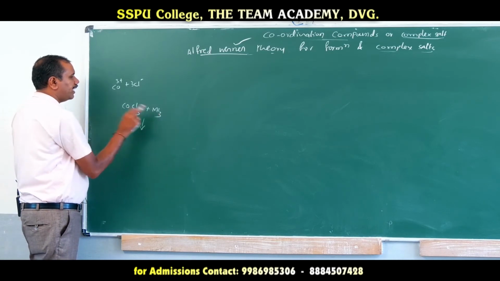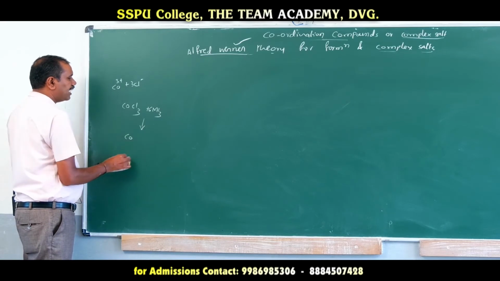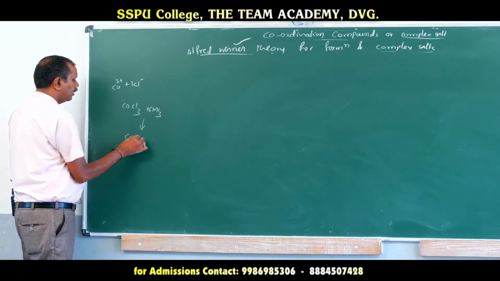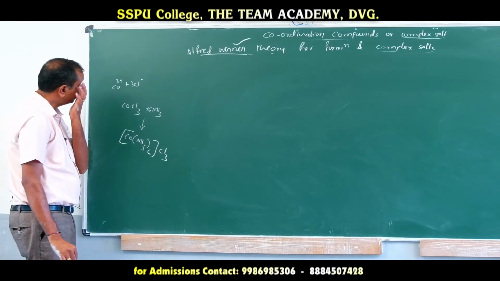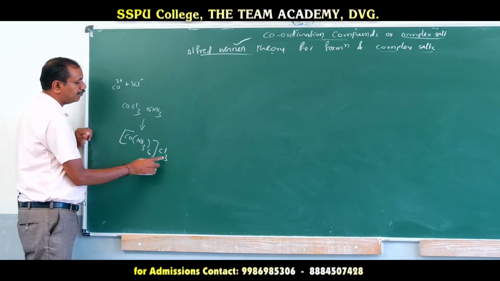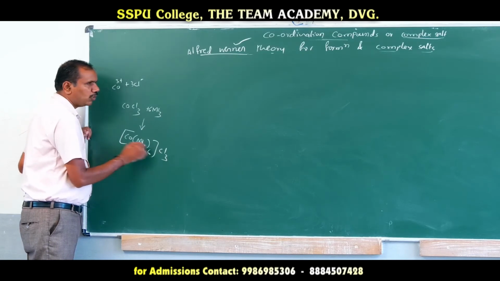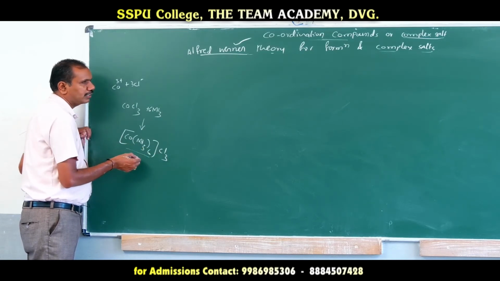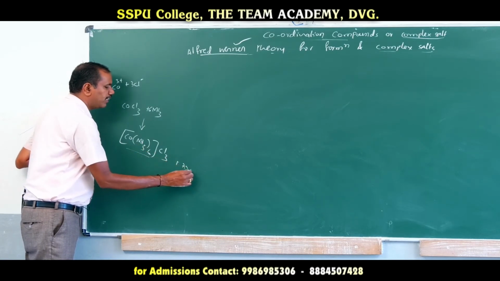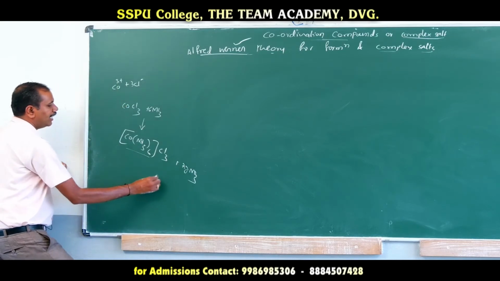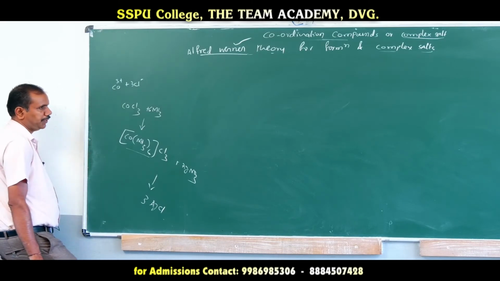If that cobalt chloride is made to react with ammonia, 6 ammonia, we get Co(NH3)6 Cl3. This complex salt is obtained. He didn't know whether it could form like this or not. If this complex salt is formed, it is made to react with silver nitrate. Finally, he gets 3 mole of AgCl.